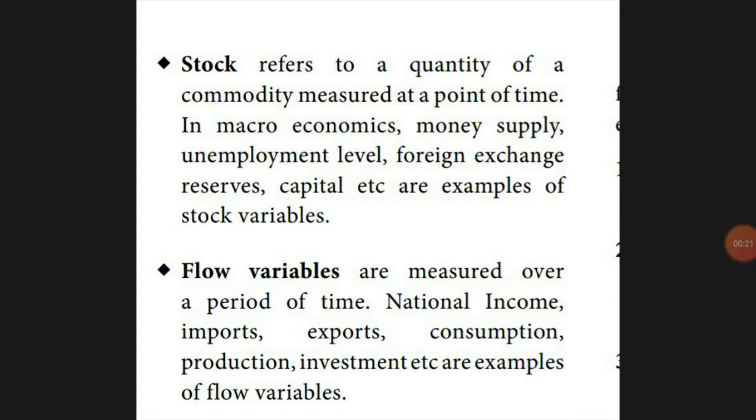All the quantity of a commodity. That means money supply, unemployment, foreign exchange, capital, everything. Quantity of a commodity means per year how much we are producing. Money supply means for one year how much currency is printed. Unemployment, how many people are not employed. Foreign exchange means Indian rupees, foreign rupees, how much we are paying. So all this joined together is stock.